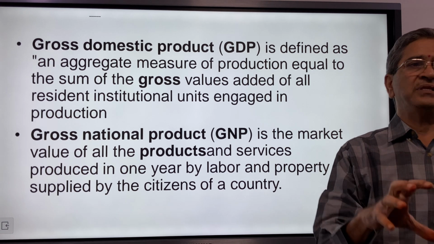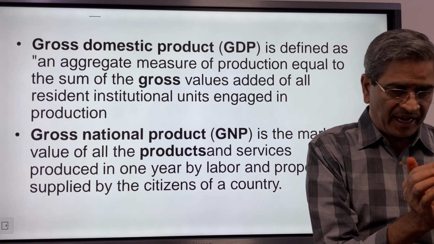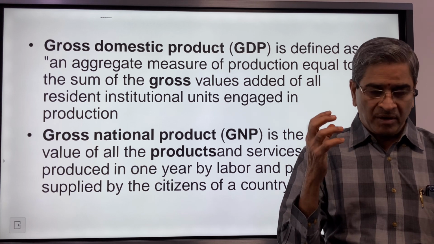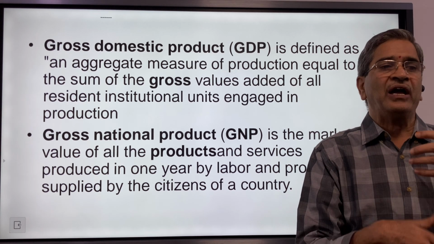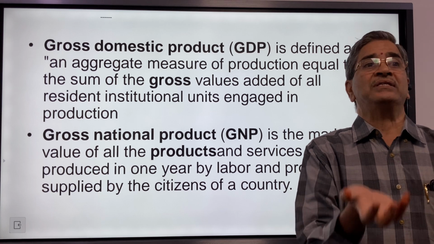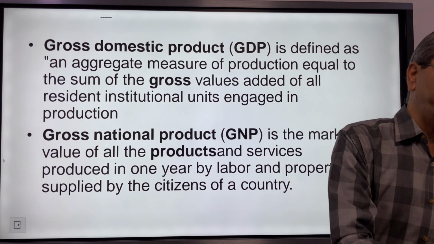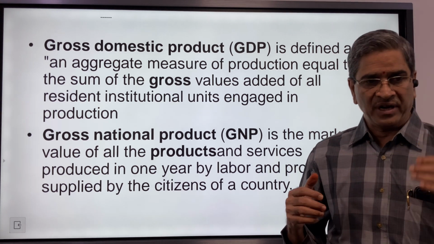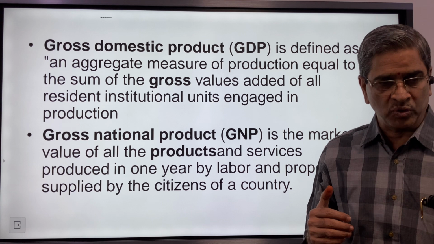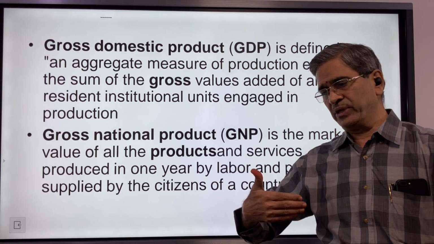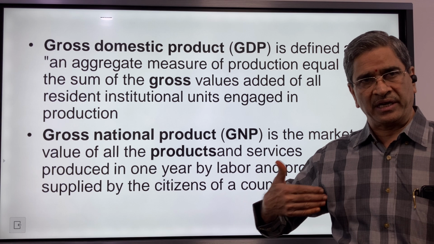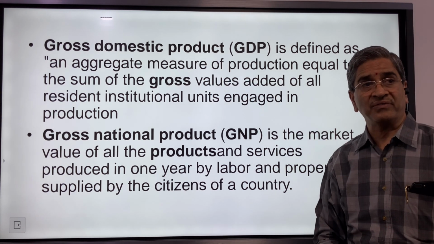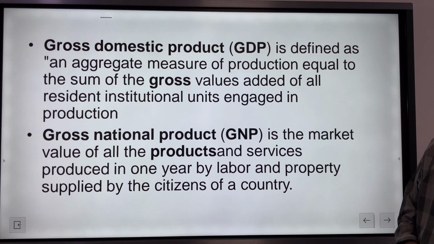in production. That means those which are within India, residential institutions: what is their activity, what is the value added by them, what is the value that they have brought down from the previous year, what is the value they will be giving in the next year. The difference between the value that they produce at the end of the year and the value that they have carried forward from the previous year, that difference is called gross domestic product of the period, 1 year.